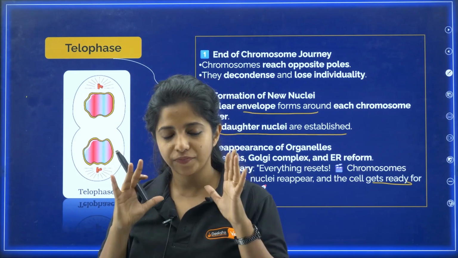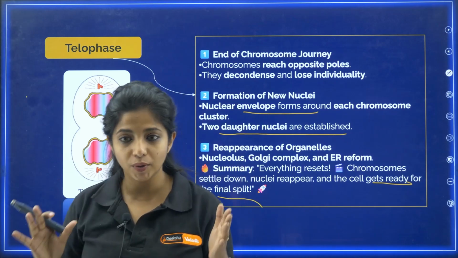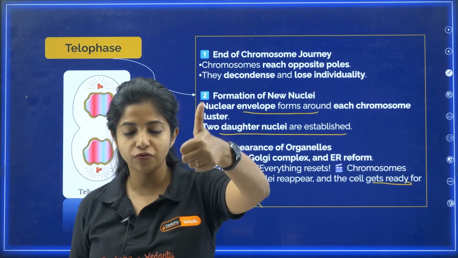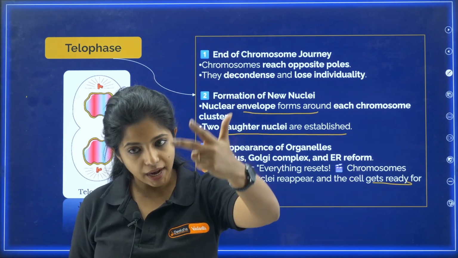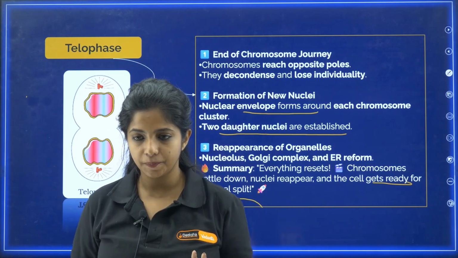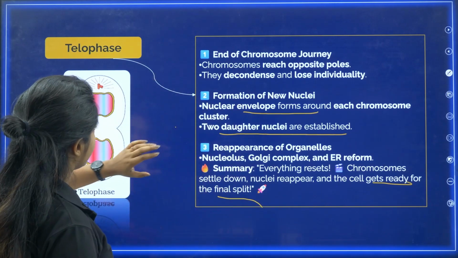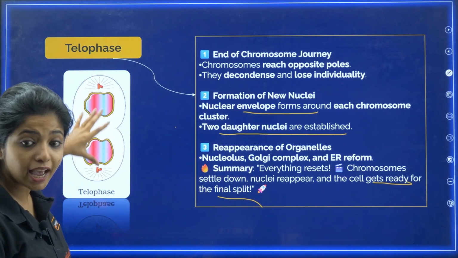Okay, so my dear children, I hope you understood karyokinesis. We have 4 stages. One is prophase, then metaphase, then anaphase, and then telophase. Okay, now we are going to get ahead. The nucleus has divided. The cell has to divide now.